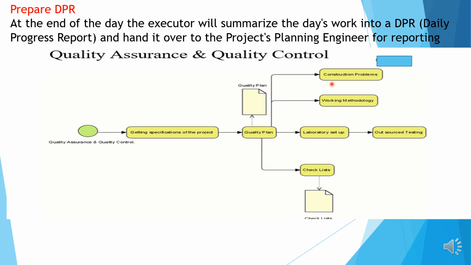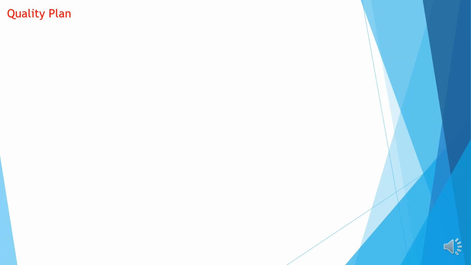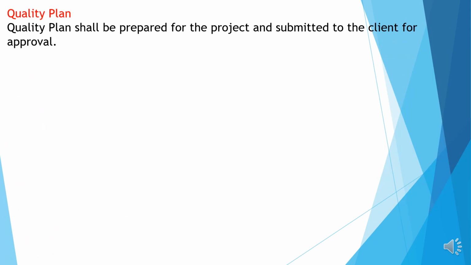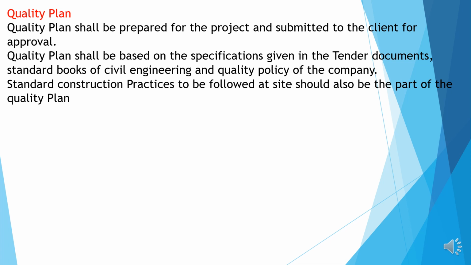Quality assurance and quality control. Getting specification from the project, quality plan, construction problems, working methodology, laboratory setup, outsource testing, checklist, etc. Getting specification for the project: the specification of the project has to be obtained from the tender department for verifying the tender specification. Quality plan: the quality plan has to be prepared by the project team and submitted to the client for approval.